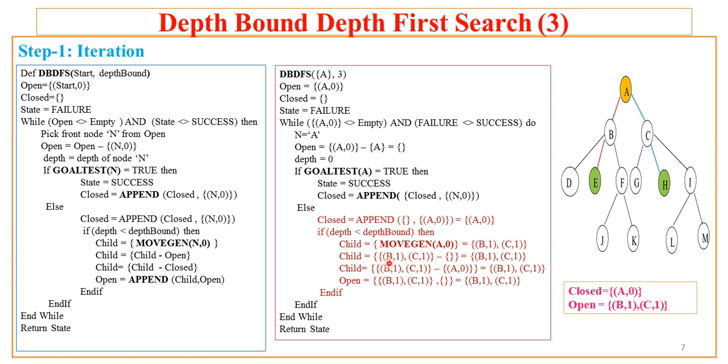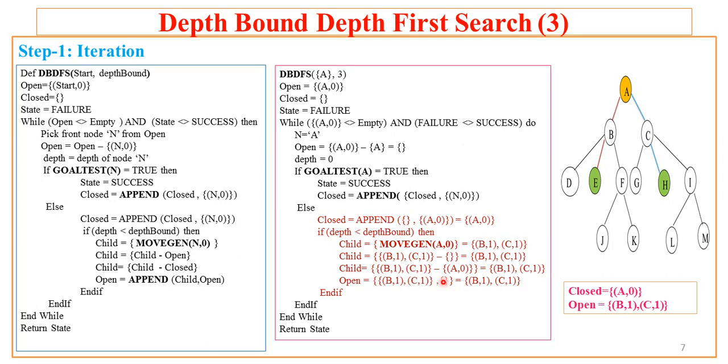Now from the child, whatever is there in the open, that is removed. There is nothing in the open, so there is nothing to be removed from the child. The algorithm also removes whatever is there in the closed. Now in closed there is A with depth 0, and as there is no node A present in child, nothing is removed. So child is B and C along with the depth level. Now this child is appended at the beginning of the open.